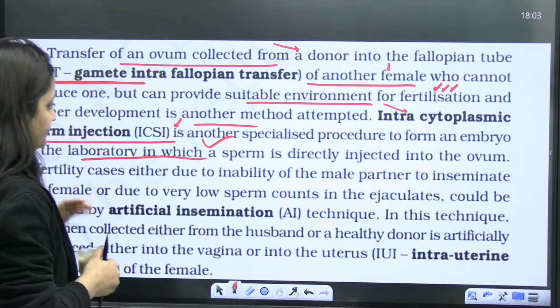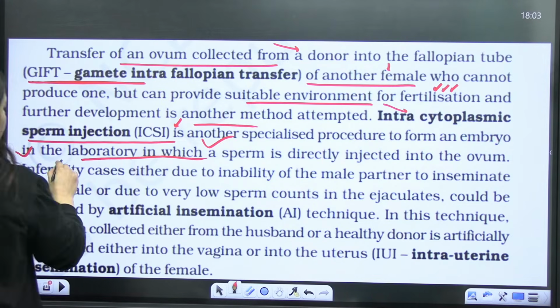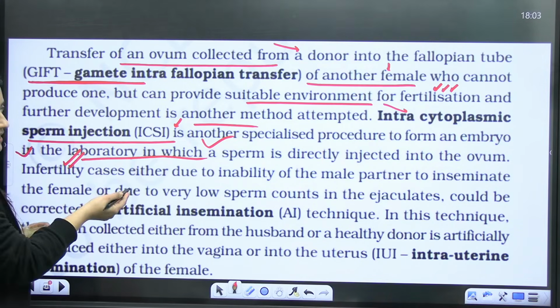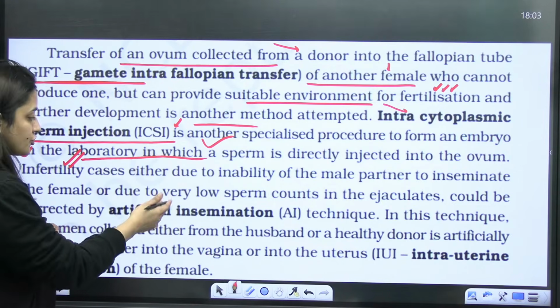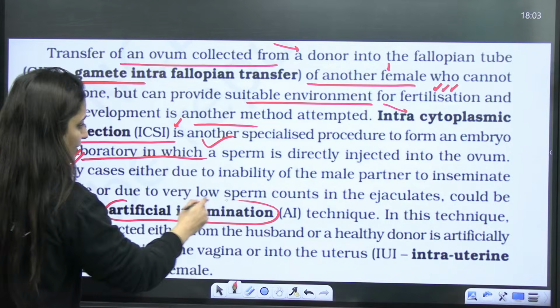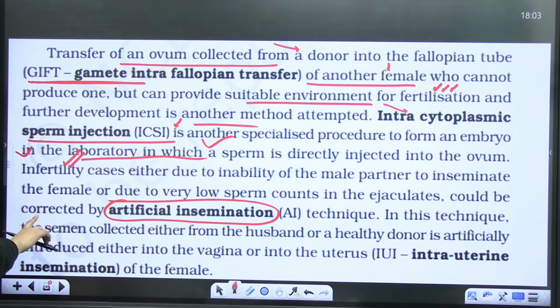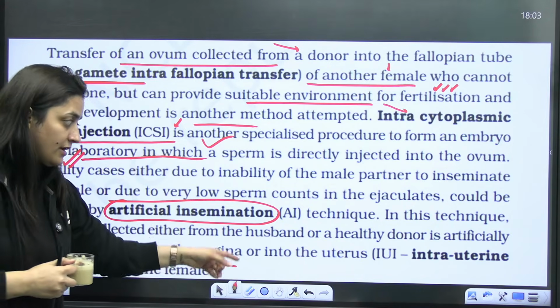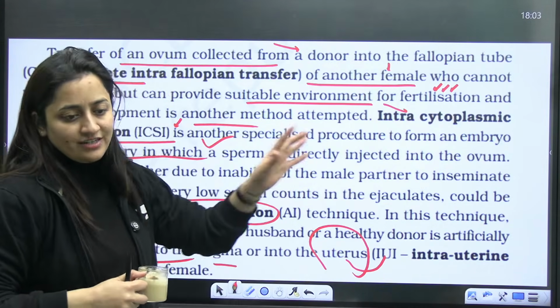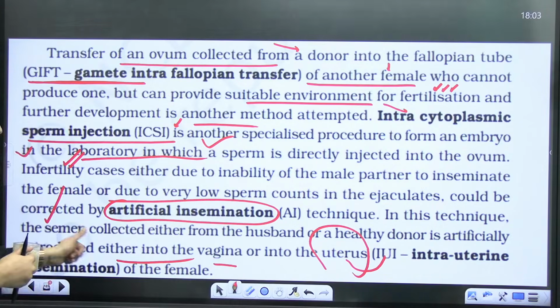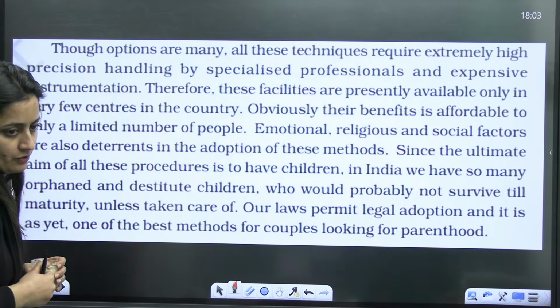Sometimes infertility can also occur if the male partner is unable to inseminate or the sperms are not healthy, the production is less, right? So artificial insemination can be done. The semen, either from the husband or from a healthy donor, is collected and artificially introduced either into the vagina, or if it is introduced into the uterus, then it is IUI, intrauterine insemination, that is it. Okay, IUI, IUT, do not confuse it.